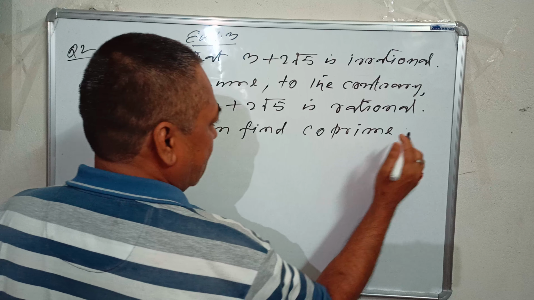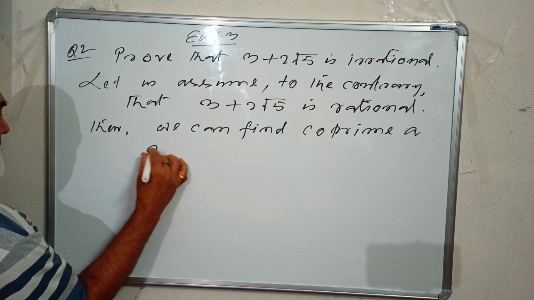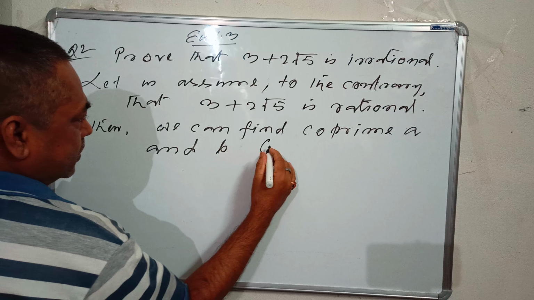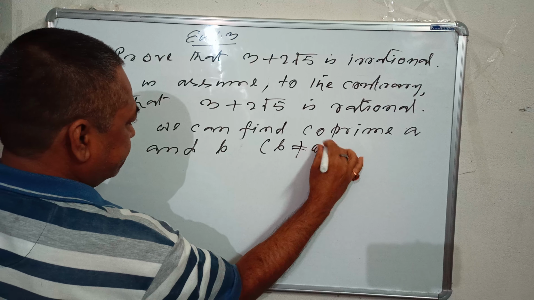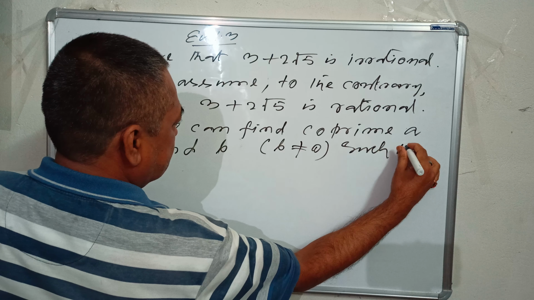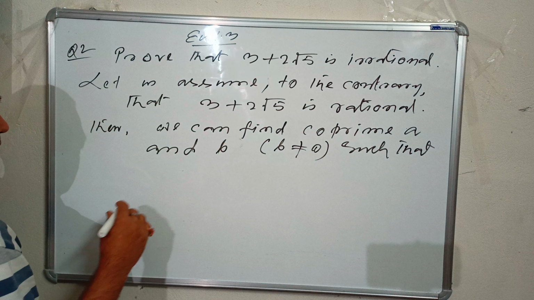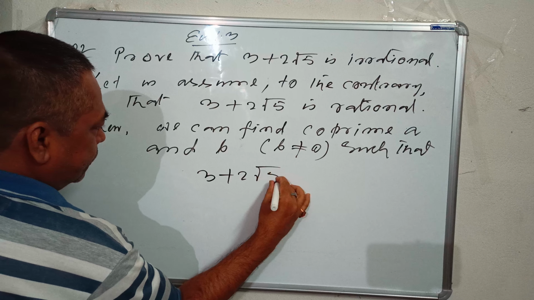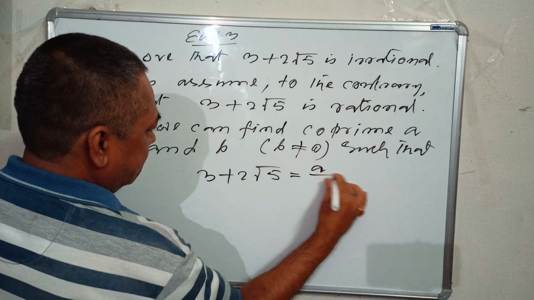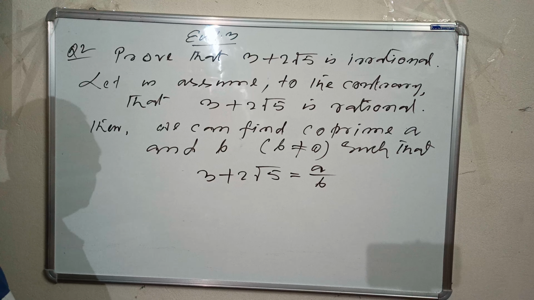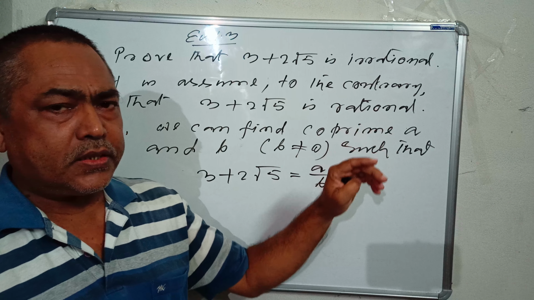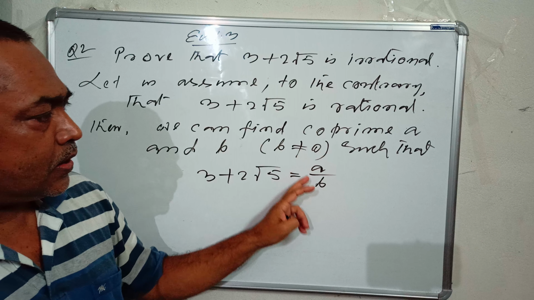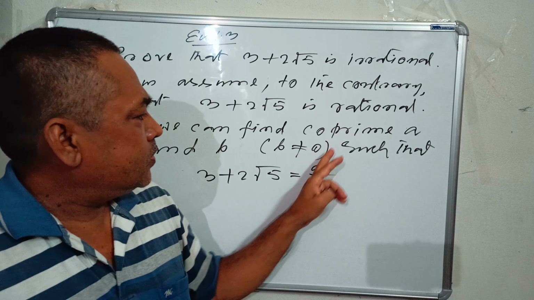We can find co-prime A and B, B not equal to 0, such that 3 plus 2 square root 5 equals A by B. Because we have considered it rational, so when it is rational, every rational number has this form, P by Q or A by B, where A and B are integers, B not equal to 0.